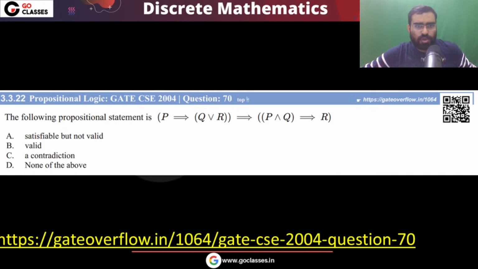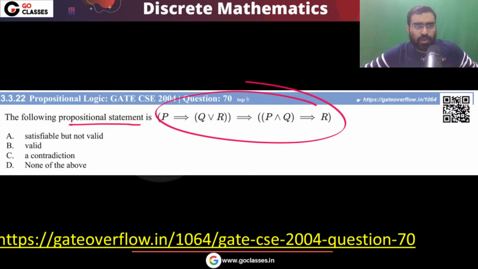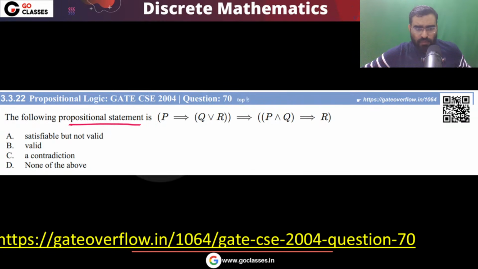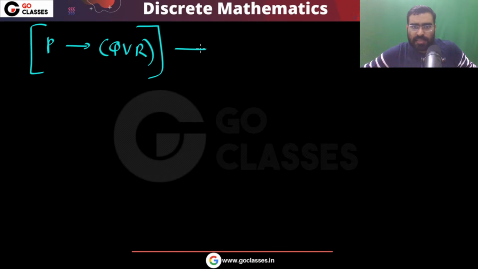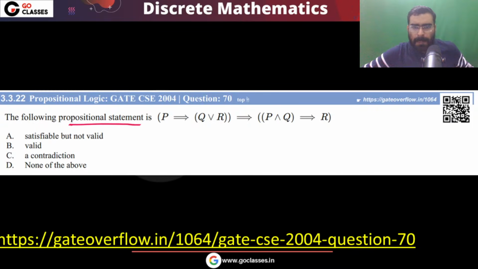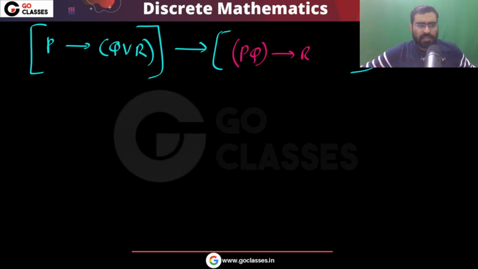This is a GATE 2004 question. The following propositional statement is given to you. Is this satisfiable, valid, contradiction? What is this? So let's look at this statement. It is P implies Q or R, and this complete expression implies P and Q implies R. Okay, so this is the given statement.